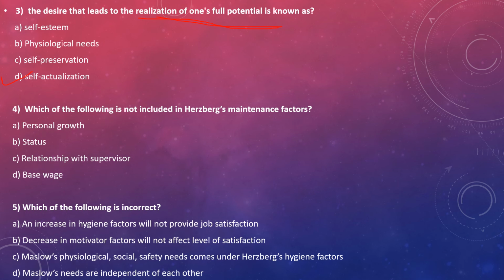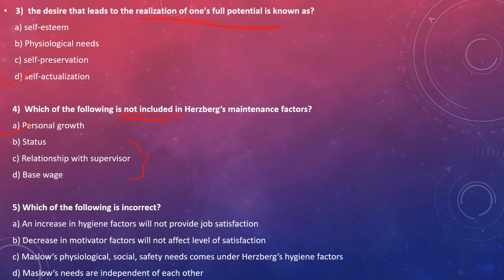Which of the following is not included in Herzberg maintenance factors? It is personal growth. Personal growth is not related to Herzberg's maintenance factors. These are maintenance factors: status, relationship with supervisor, basic wages or salary. But personal growth is a motivating factor, right?